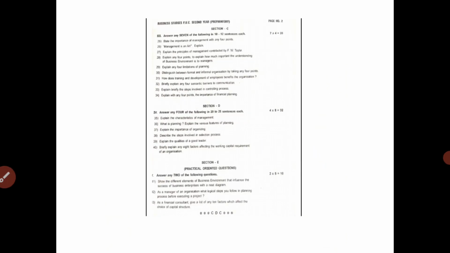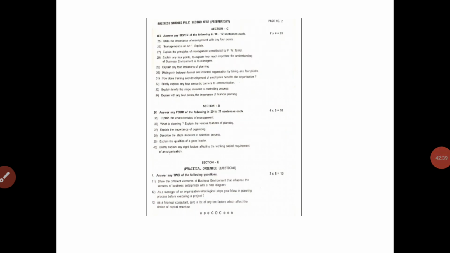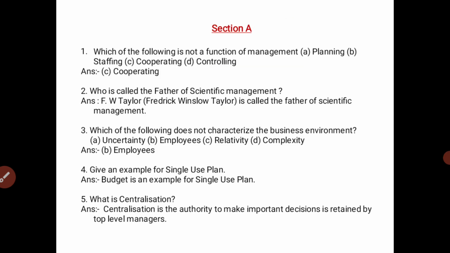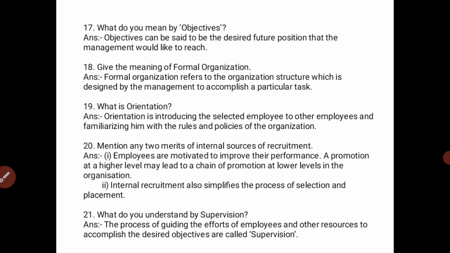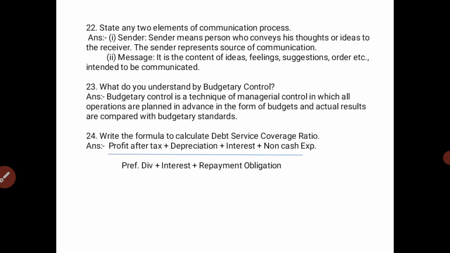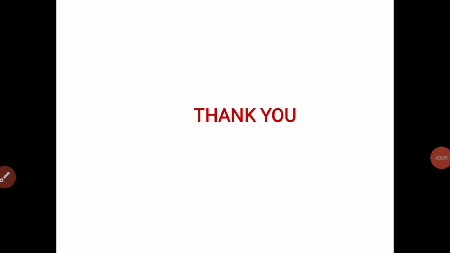So in today's class, we have completed the preparatory examination question paper with answers of section A and section B. In section A, they have given 12 questions, and from those 12 questions you have to answer any 10 questions. In the same way, in section B also, they have given 12 questions, and you have to answer any 10 questions. Let us continue in the next class. Thank you.